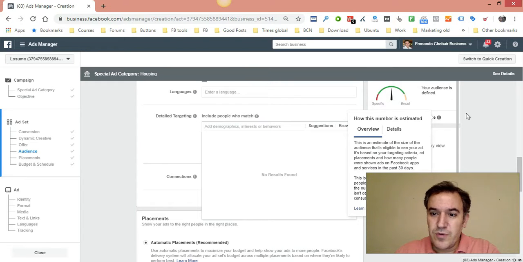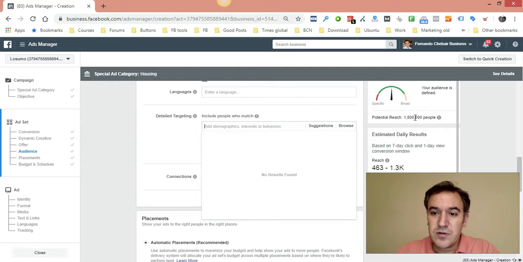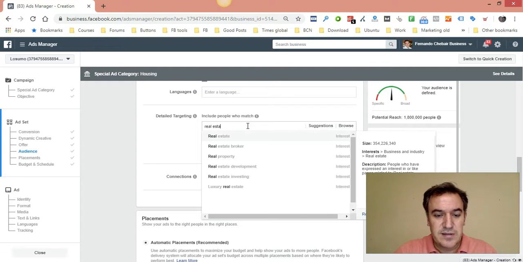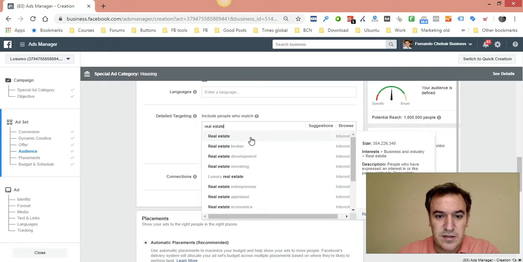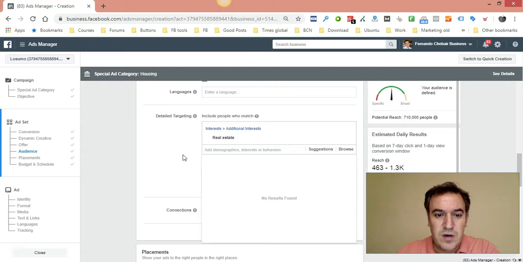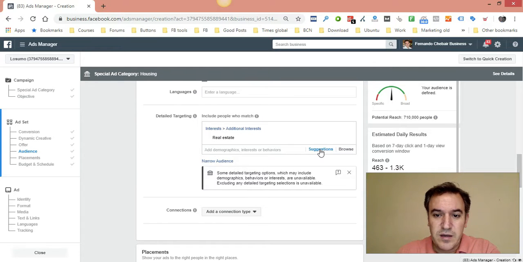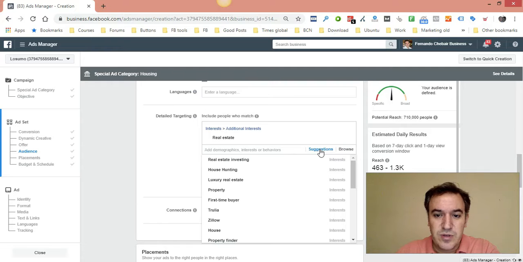Okay, so we are targeting 1,800,000 people. For example, if we want luxury, no, let me show you first what I would do. What I would do is start with real estate. You can target that interest. Okay, once you have real estate, you can click in here in suggestions and it will show you other options that you can target. For example, if you have a real estate investing, you can select this, or if you have an expensive house, you can select that other one, luxury real estate.